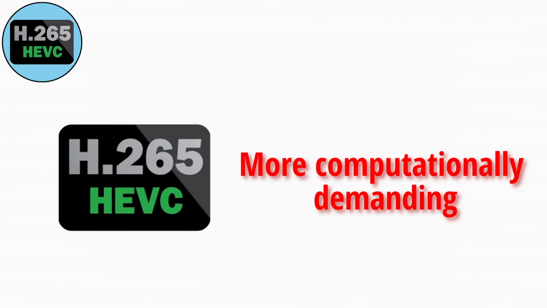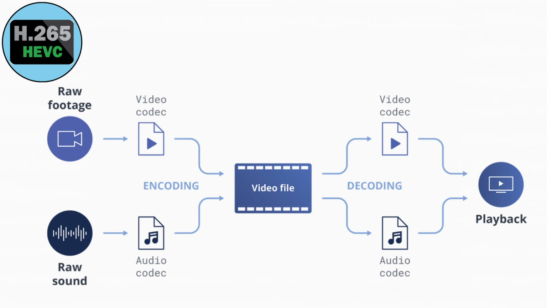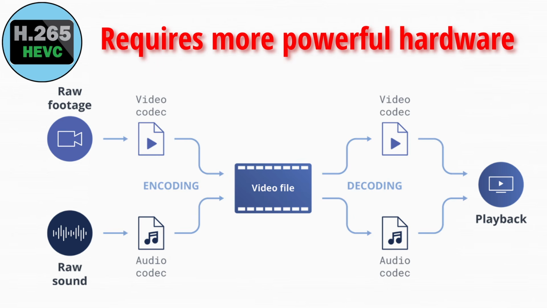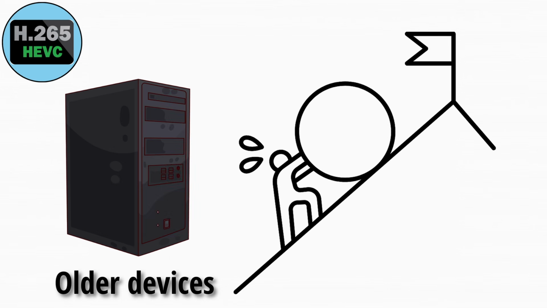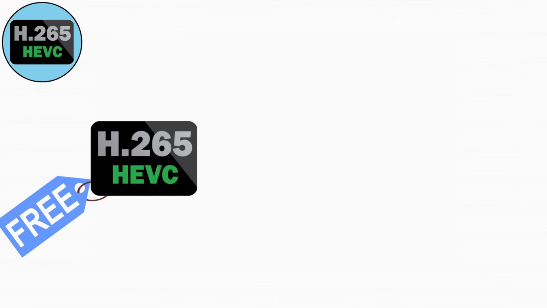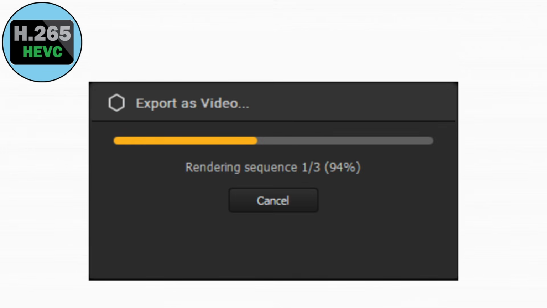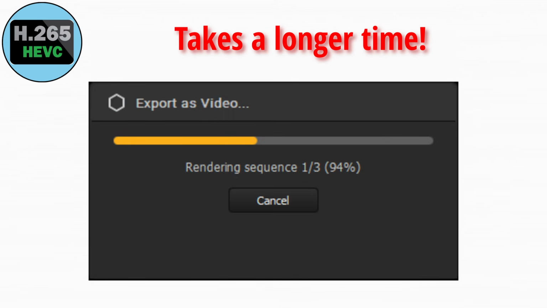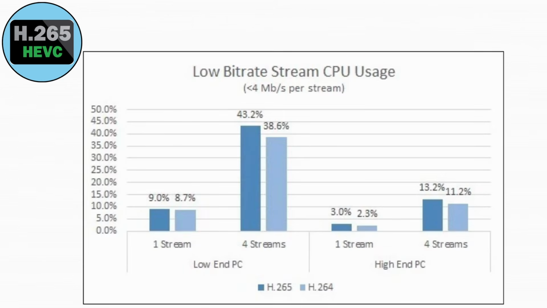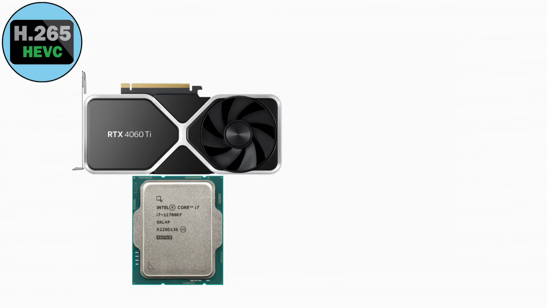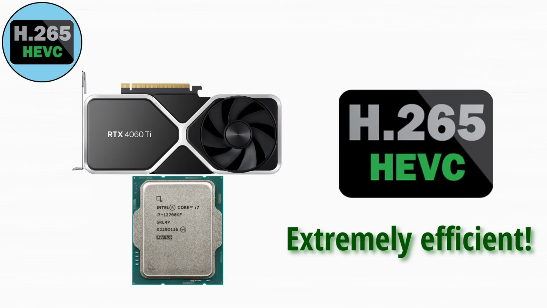However, H.265 is more computationally demanding. Encoding and decoding H.265 requires more powerful hardware. Older devices may struggle to play H.265 smoothly. Another issue is licensing. H.265 is not completely free to use, which has slowed its adoption in some areas. In addition, exporting videos in H.265 usually takes longer because of its complex compression process. While it saves space, it requires more processing power from your CPU or GPU. If you have modern hardware, H.265 can be extremely efficient.